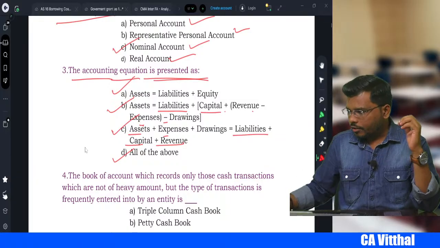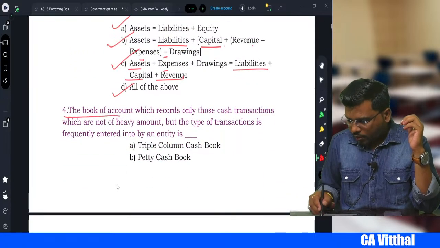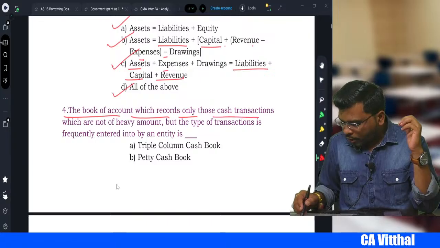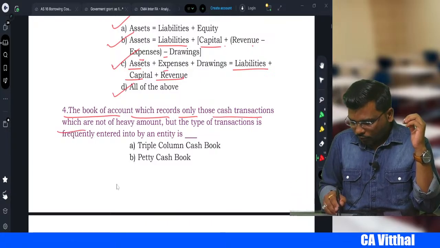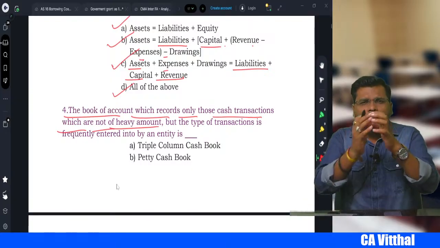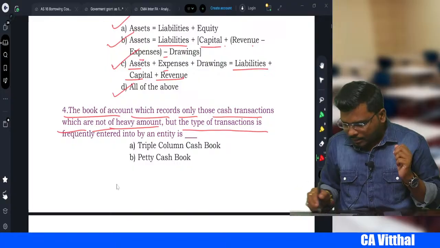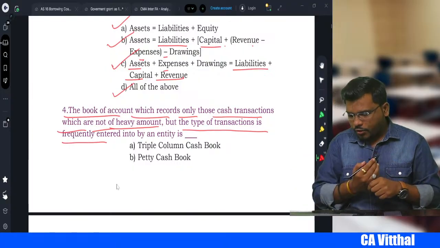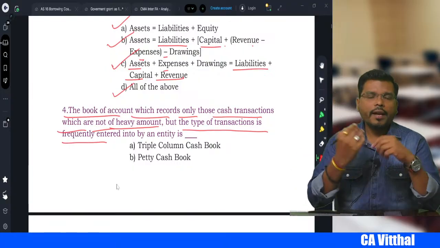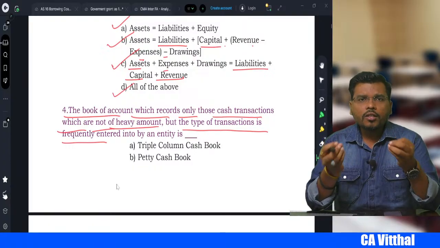Okay, next, my dear student: the books of accounts which record only those cash transactions which are not of heavy amount, that is, large amount, right? The types of transactions frequently entered into accounts by an entity, that is smaller transactions, we record into an account.